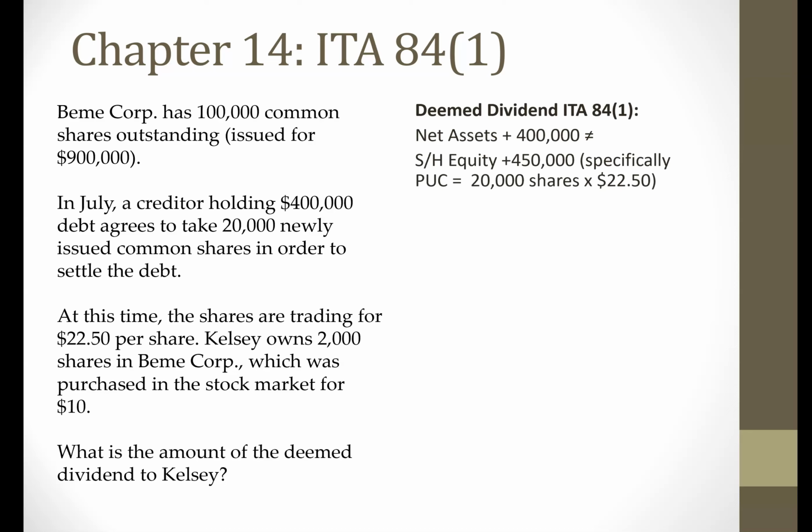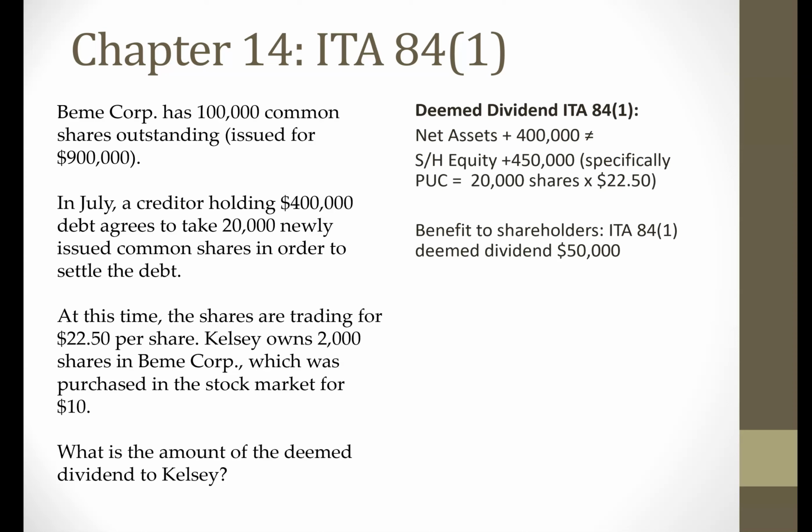And so the deemed dividend, the benefit to shareholders, is going to be $50,000. Now, yes, only the creditor is the one getting these new 20,000 shares. However, when there's a deemed dividend, it's going to impact all the shareholders. So even though Kelsey is not the one giving up the debt, Kelsey's going to have a deemed dividend as well, because once again, when we talk about deemed dividend and impacts to PUC, that's going to affect all the shareholders holding that class of shares.